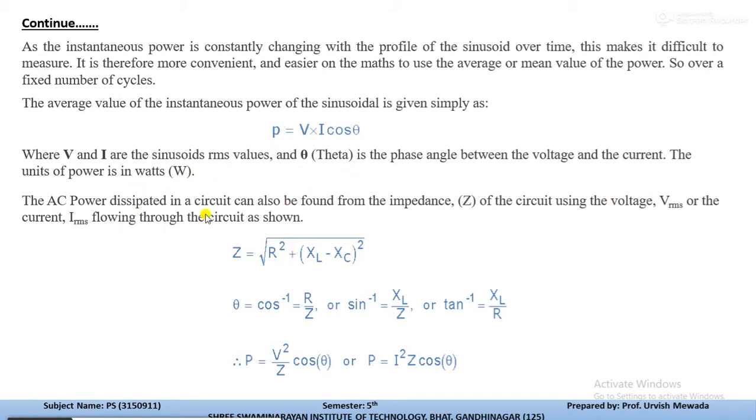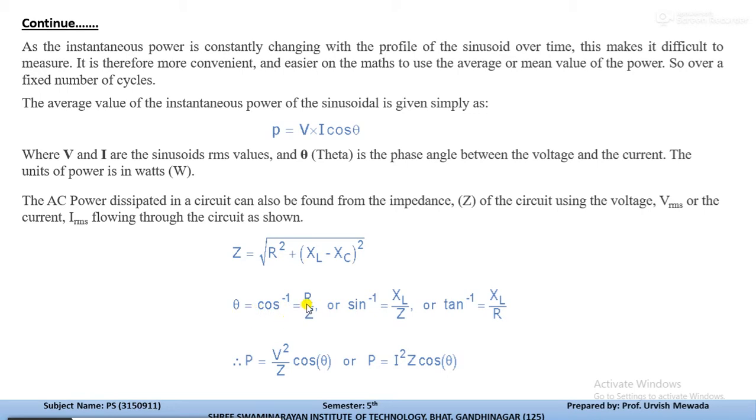Now for the second term, the AC power dissipated in a circuit can also be found in terms of impedance. Impedance is a combination of all the elements present inside the circuit. Basically we have three types of element: resistive, inductive and capacitive. For inductive we have the inductive reactance, and for capacitive we have the capacitive reactance. So we can write the equation for the impedance as Z = under root of R square plus (XL minus XC) whole square.